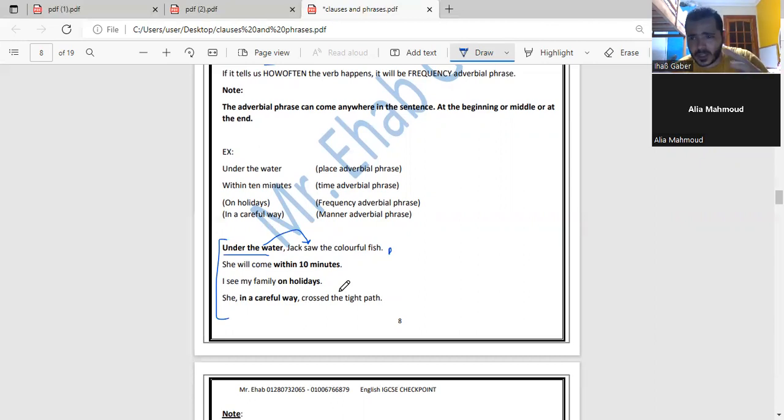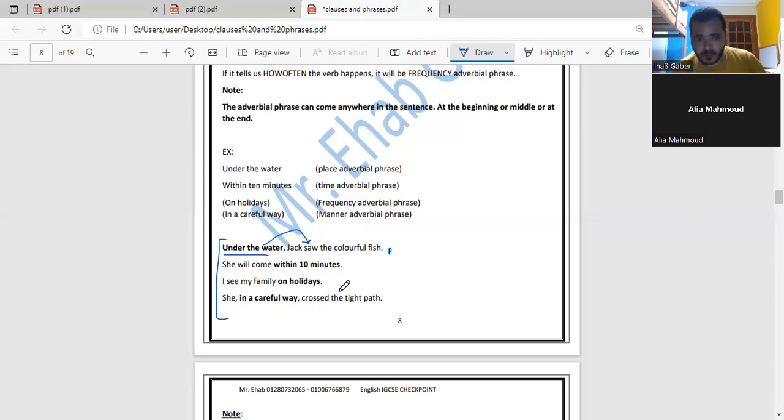They can be kind of overlapping, but the difference is quite noticeable, because the adverbial phrase of frequency tells us how often, the number of times something happens, and the adverbial phrase of time tells us when exactly something happened. If I say every morning I go to the gym, this is telling us it happens daily. I'm talking about the number of times. But if I say I went to the gym this morning, it is telling us the exact time only. Did you get it?